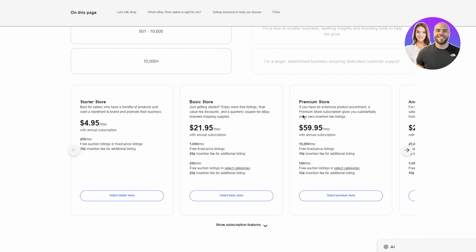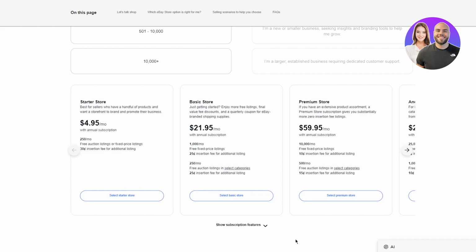Like I said, if you go for the basic, what you can basically do is pay a fixed monthly amount, and this allows you to list a certain amount of products. So depending on how many products you're listing and selling, eventually it can work out cheaper to have an eBay shop. But as I mentioned, when you are just starting out, you can start with no shop and just list as pay as you go. You can always upgrade your plan to have the subscription account. So you can have a link to your eBay shop, it allows you to have cheaper listing fees, and it allows you to list more items and things like that. This is something you just have to keep in mind once you start growing your eBay dropshipping business.